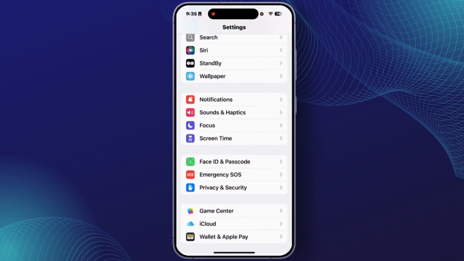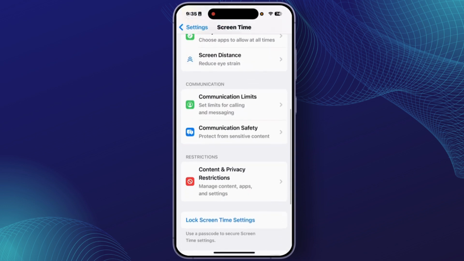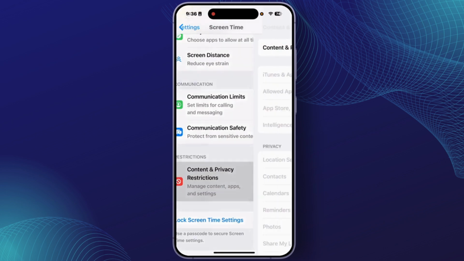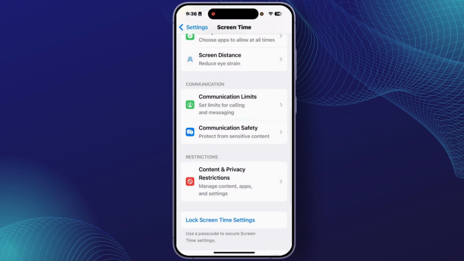From the settings section, again go to the option like screen time. Simply tap on it, and now scroll down and go to the options like content and privacy restriction. From this section, make sure that the feature content and privacy restriction is turned off on your iPhone, and after you turn it off, go back. After you complete all of the procedure on your iPhone, you'll easily fix that problem like Messenger notification sound not working on your iOS.